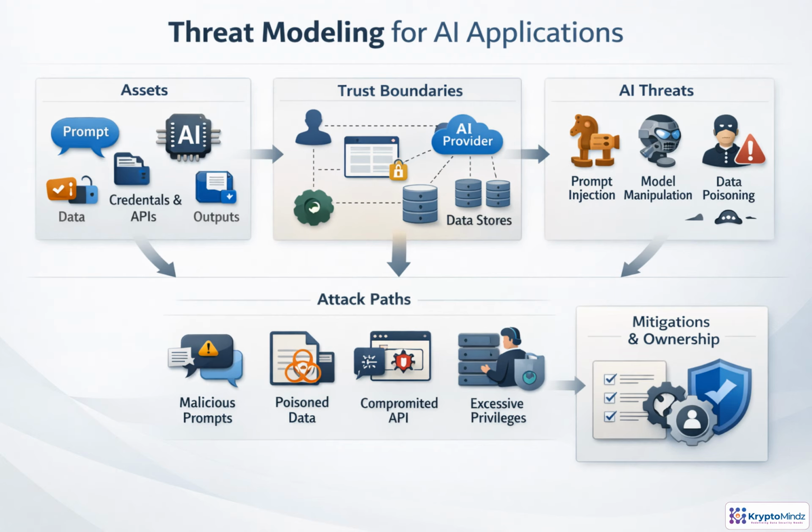Threat modeling asks, what could go wrong and who owns the fix? Start by naming the AI assets: prompts, models, data, credentials, APIs, and outputs. Next, trace trust boundaries across users, applications, model providers, tools, plugins, and data stores. Then test realistic attack paths, such as malicious prompts, poisoned documents, compromised services, or agents with too much authority. The goal is not paperwork. It is concrete mitigations assigned before implementation begins.